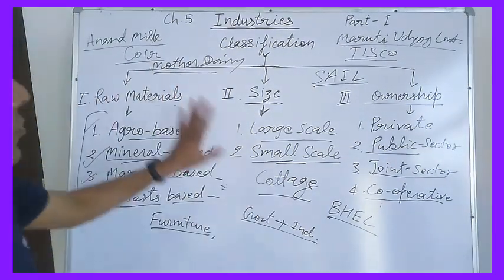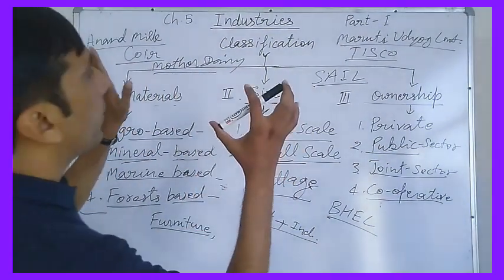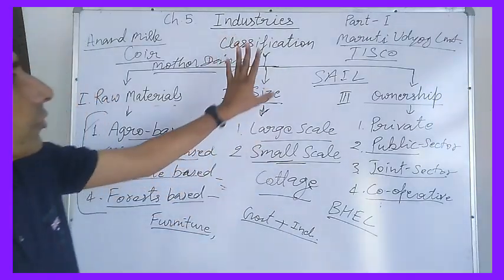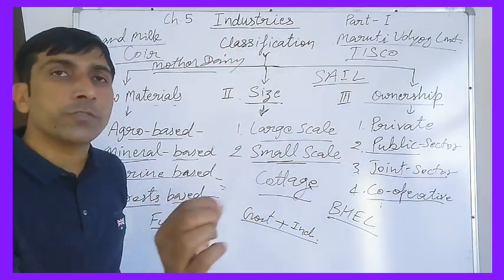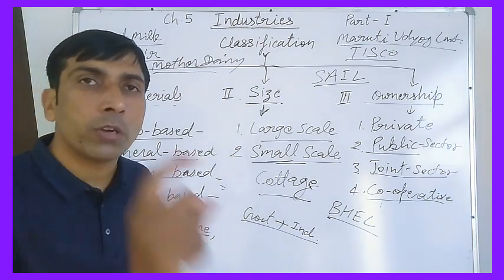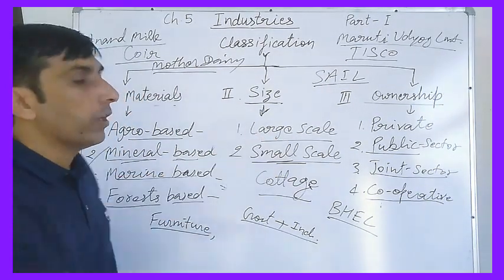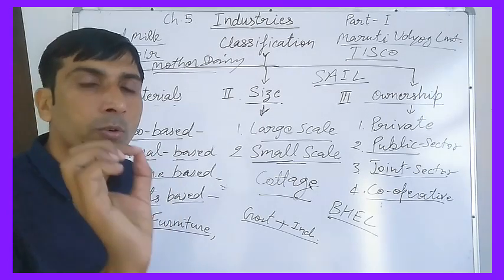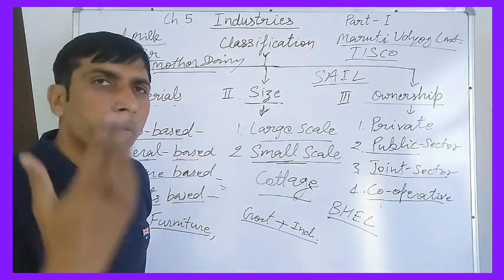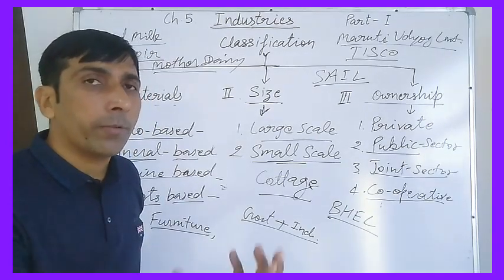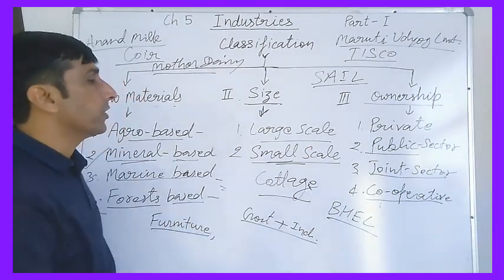So dear students, we have discussed the definition of industry and the classification of industry with examples. You have to note down the definitions. Watch this video again carefully. Note down the definition of all these industries with examples. I also have told the examples. More examples you can find out and you can ask about that, and in written form I'll provide you more and more examples of these industries.